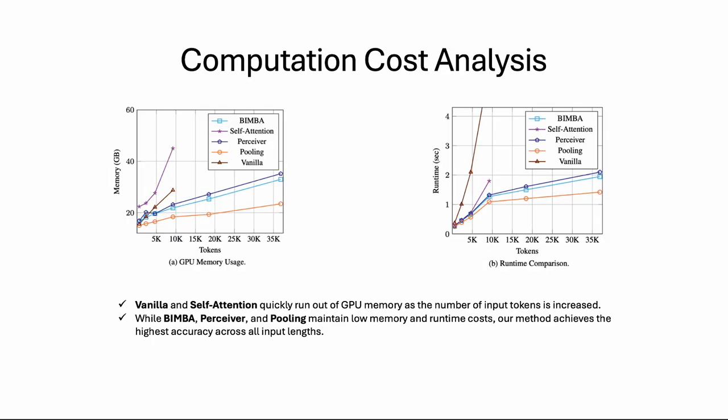Next, we analyze the computation cost of our model. The left figure shows the GPU memory usage and the right figure shows the runtime as a function of input tokens. We observe the vanilla and self-attention baselines quickly run out of memory as the number of input tokens is increased. While BIMBA, perceiver and pooling maintain low memory and runtime cost, our method achieves the highest accuracy across all input lengths.